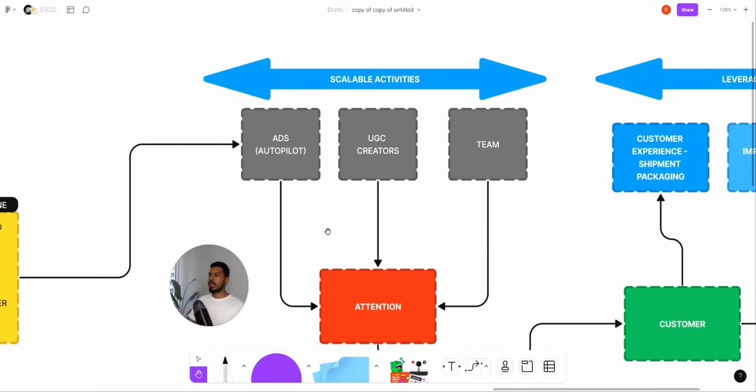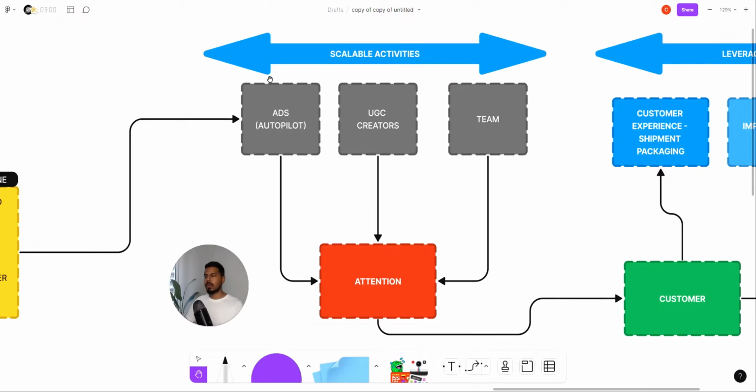Over here, you'd see that scalable activities are the following. Your ads are running on autopilot because of the way you've just set them up. The only thing that you probably change is the budget. So if you want more money, then you just add more budget. The next thing is UGC creators. You can increase ad spend, spend more on different UGC creators, get more creatives, and the next thing is team. They are focusing all their attention onto your business and onto your website, your landing pages.